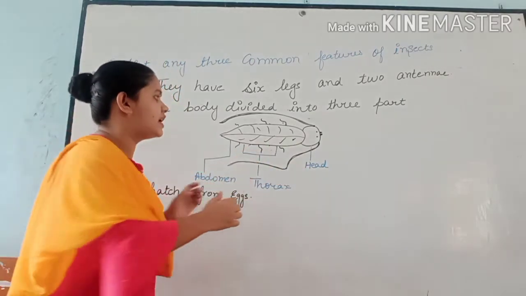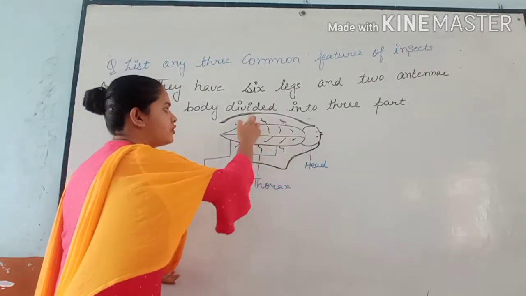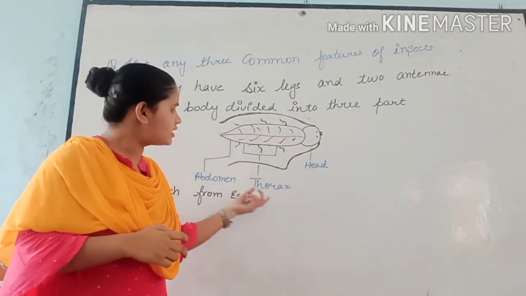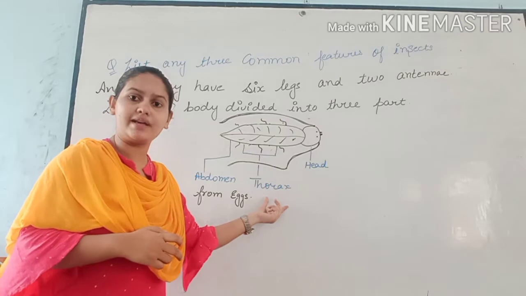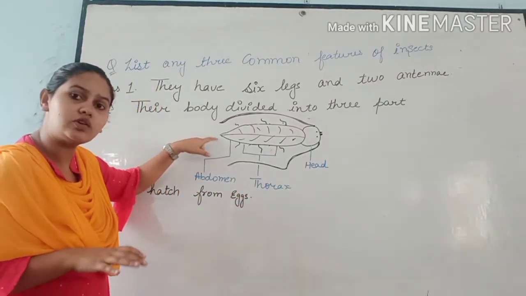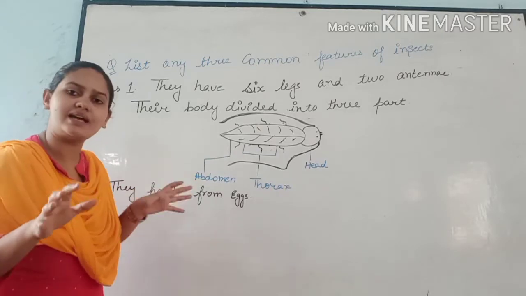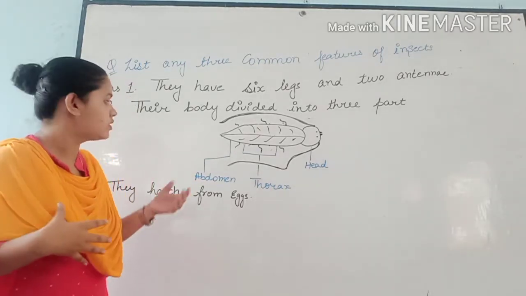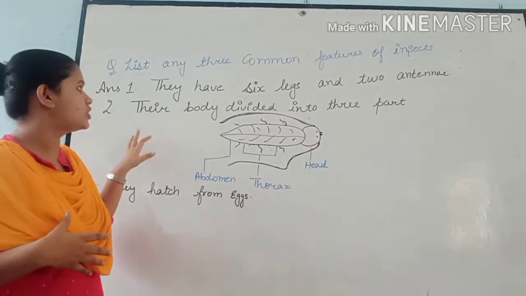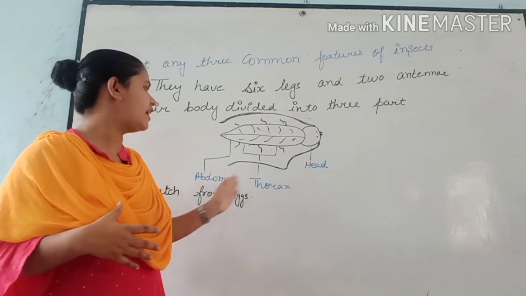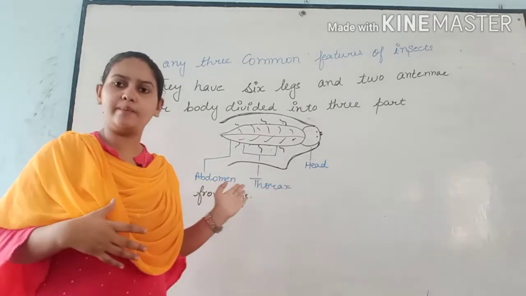Now come to the middle part, the part which is connected with the legs and wings. This is known as the thorax. And the last part, the lower part of the insect, is known as the abdomen, just like in a human body. So the body is divided into 3 parts: head, thorax and abdomen.